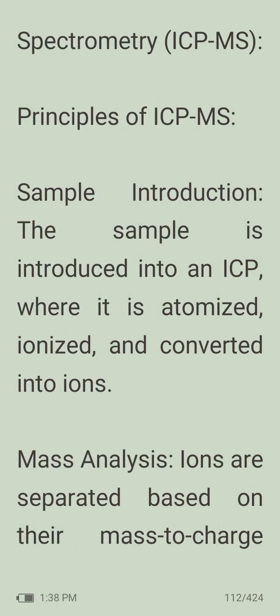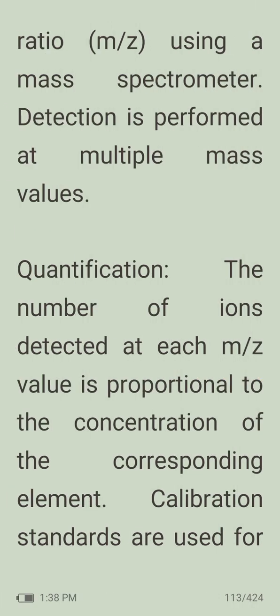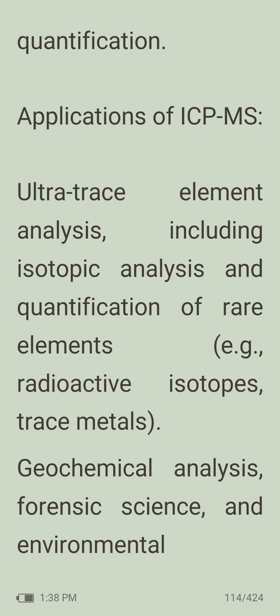Inductively coupled plasma mass spectrometry. Principles of ICP-MS. Sample introduction. The sample is introduced into an ICP where it is atomized and ionized, converted into ions. And mass analysis: ions are separated based on their mass-to-charge ratio using a mass spectrometer. Detection is performed at multiple mass values. Then quantification: the number of ions detected at each m/z value is proportional to the concentration of the corresponding element. So calibration standards are used for quantification.